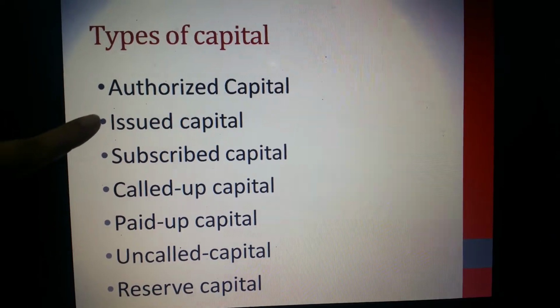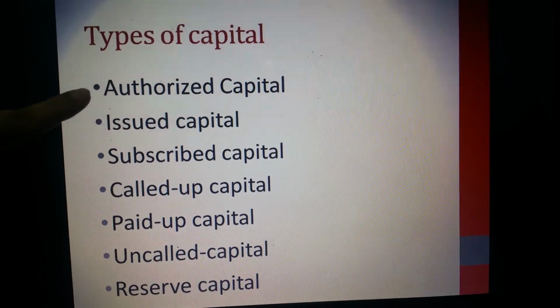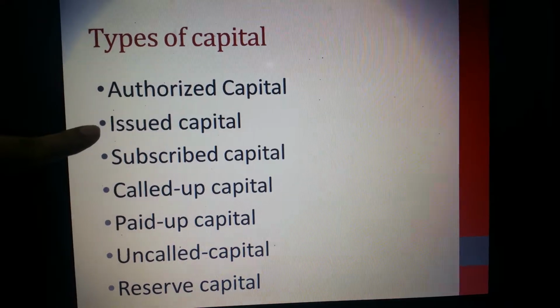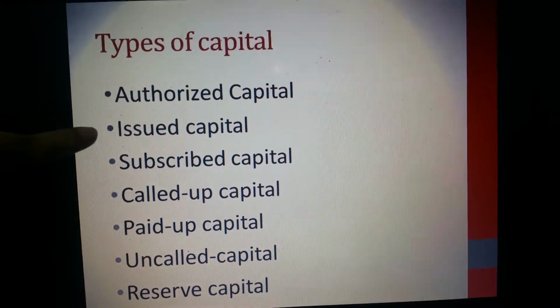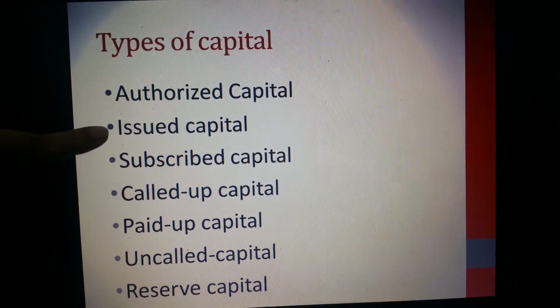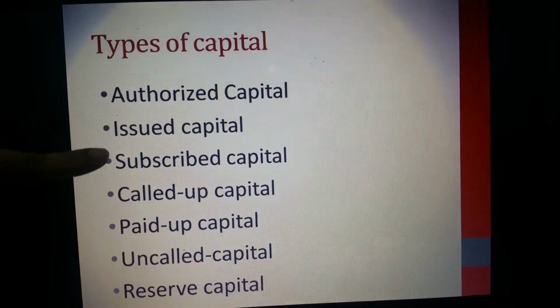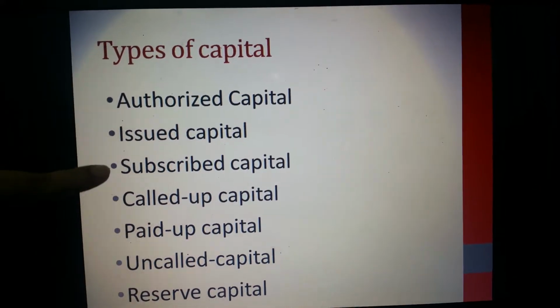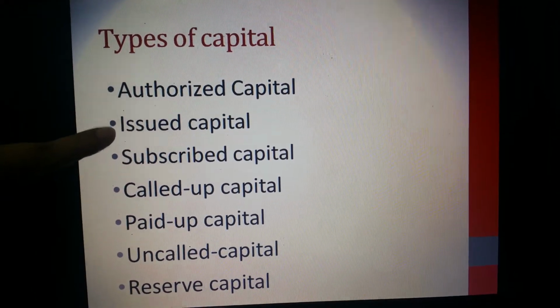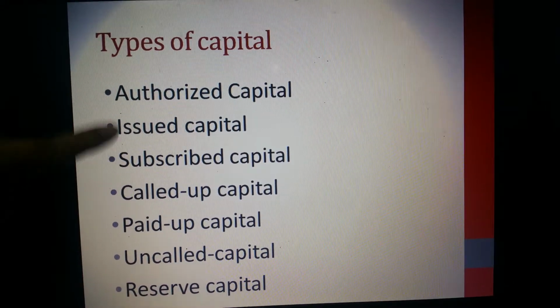If the amount which people have applied for is more than the issued capital, like here the issued capital is 70 lakhs, so if people have applied for more than 70 lakhs shares, it is called over subscription. On the other hand, if the issued capital is 70 lakhs and people have applied for less than 70 lakh shares, then it is called under subscription. So subscribed capital is that portion of the issued capital which is offered to the public for subscription.